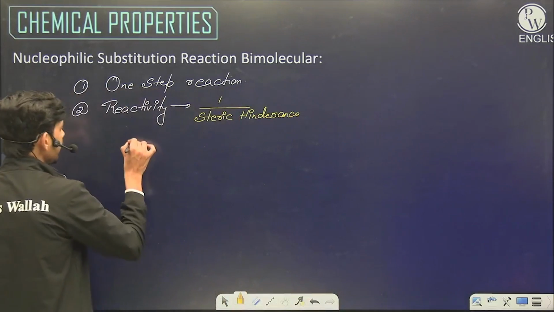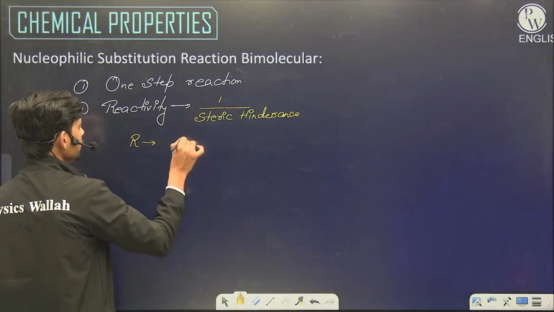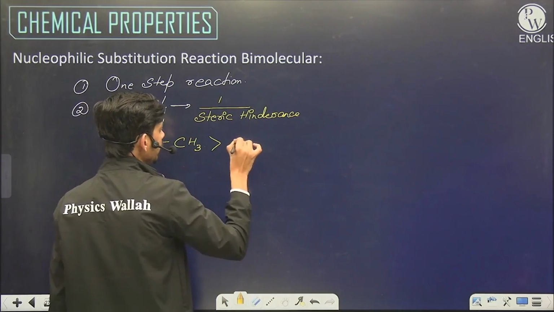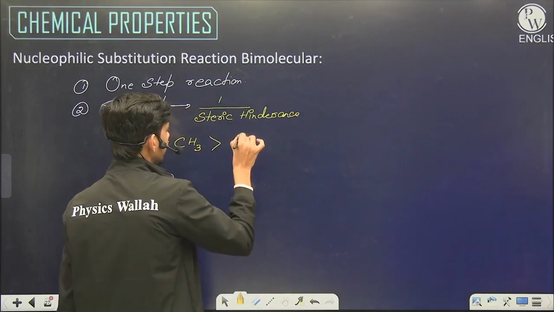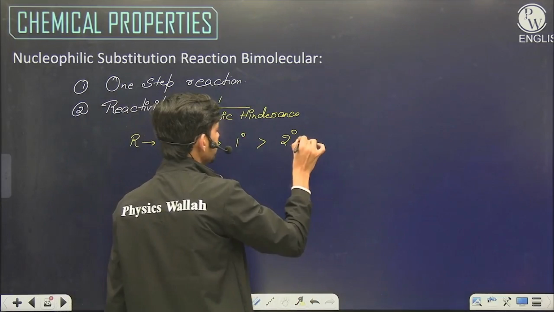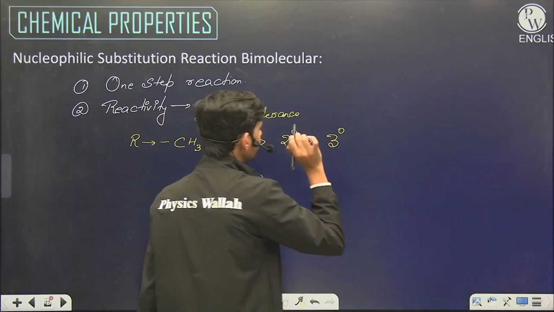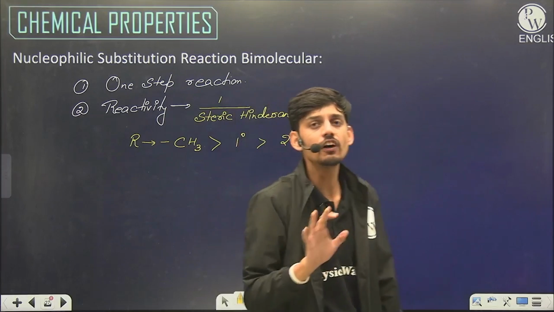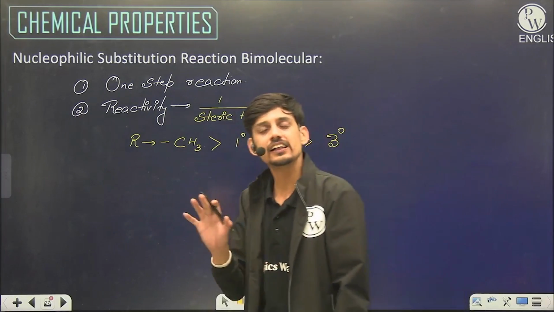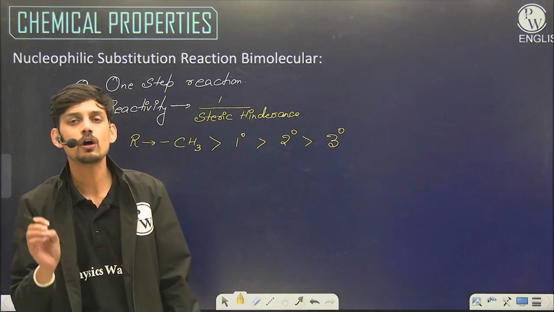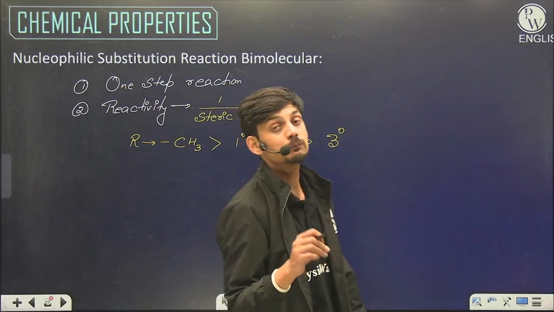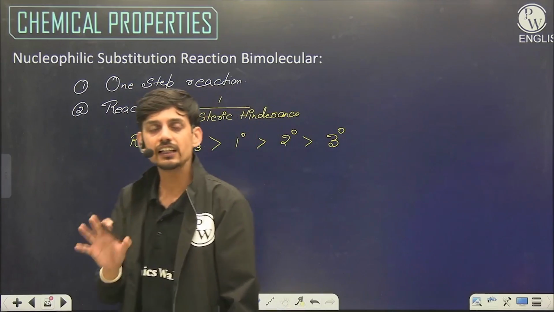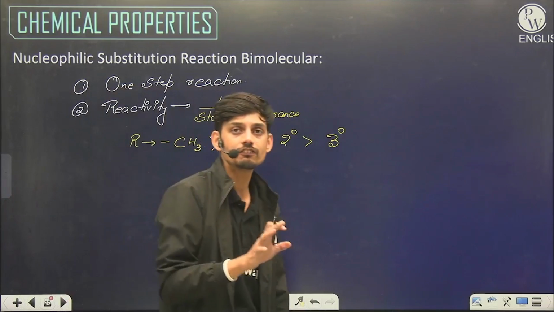So that's why the reactivity order of carbon chain will become methyl, which is least hindered, then primary, then secondary, and the least reactive will be 3 degree because of the highest hindrance. As you can see, this order is reverse of SN1, but the reason is different. Don't think the molecule which is less reactive for SN1 will become more reactive for SN2. It's not compulsory. The reason for both reactivity orders is different.